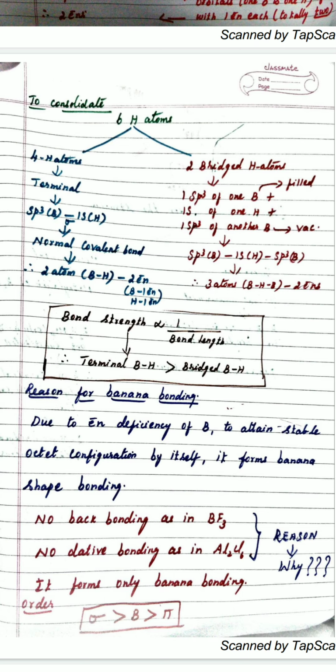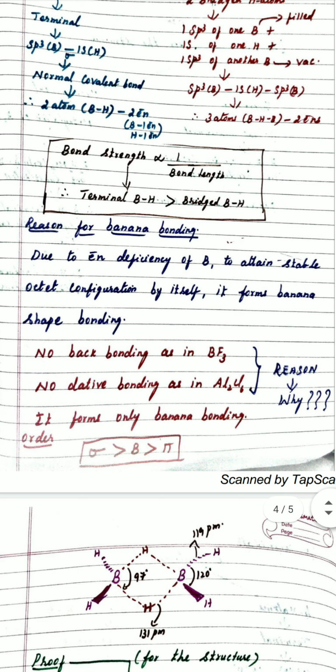Therefore, the reason is 119, which is smaller than 131. Therefore, bond strength is more for terminal hydrogen compared to bridged hydrogen. Sometimes after explaining all this, students will definitely ask us, ma'am, why does it form a banana bond?